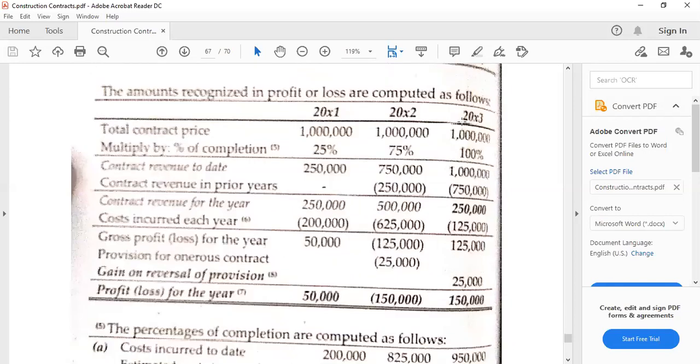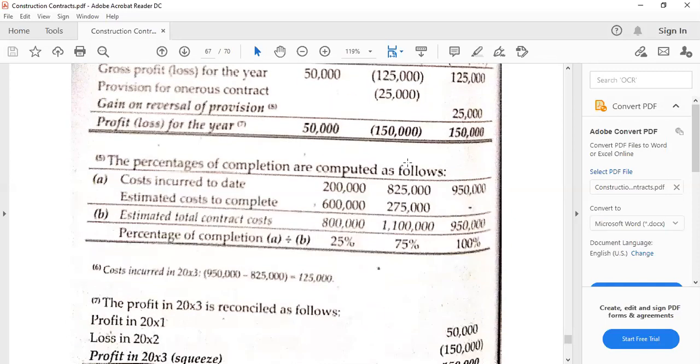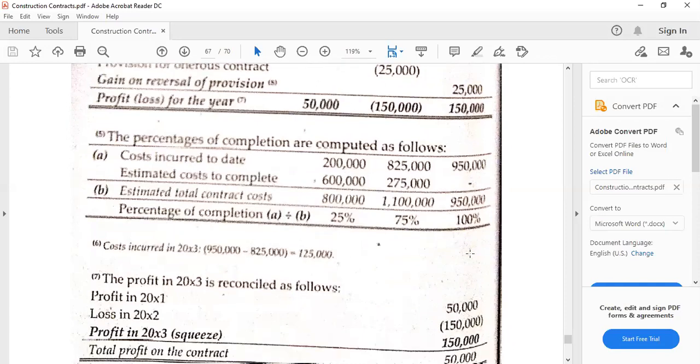Again, this is really applicable if ever we would like to highlight the provision for onerous contract, because even if in the second year the contract is already losing, we use the percentage of completion. So I would suggest it's like a balancing figure. Then I would use method 1, and whatever is the net cost of exiting, I will have to multiply that with the percentage of completion, and that would be the provision for onerous contract, because that is going to be the loss for that particular year. Okay, then percentages of completion, clearly the third year is 100% because the contract is completed.